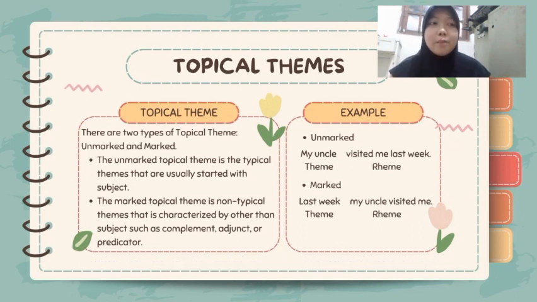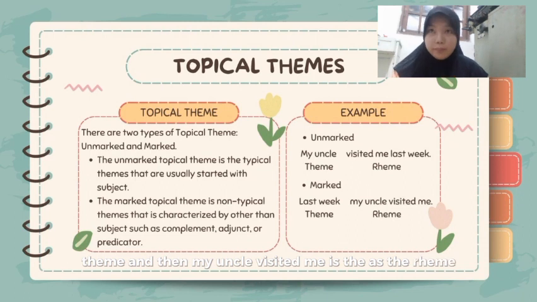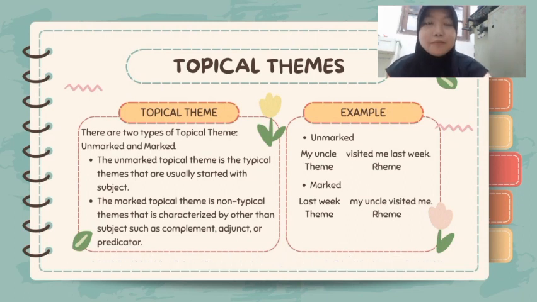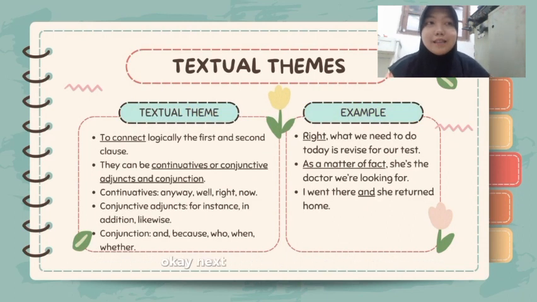And then the marked topical theme is a theme characterized by something other than the subject, such as a complement, adjunct, or predicator. For example, last week my uncle visited me. Last week is the adjunct as the theme, and my uncle visited me is the rheme in this clause. Okay, next type of theme.